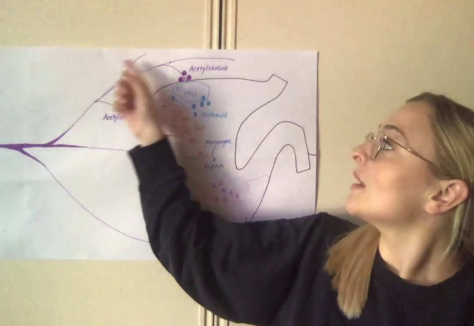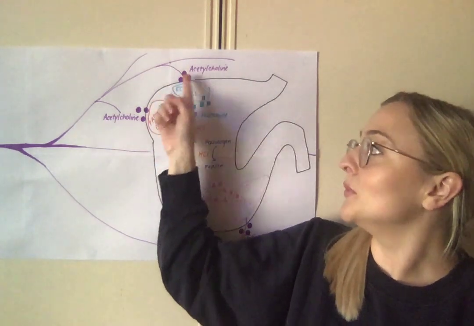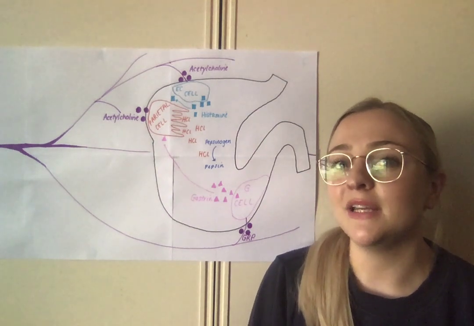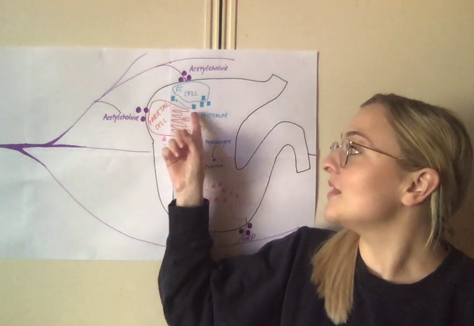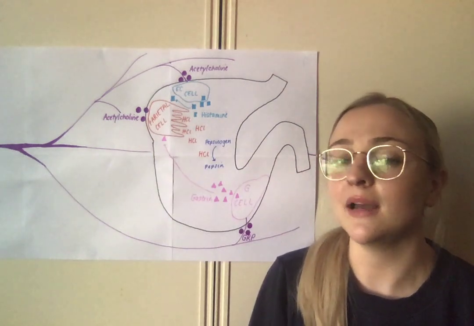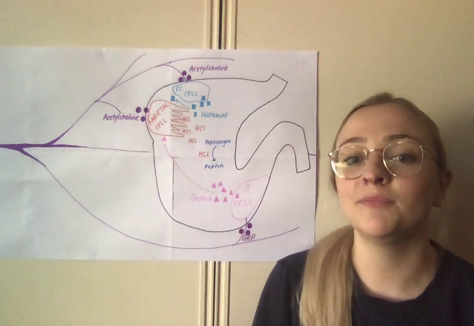Secondly, acetylcholine is again released by vagal efferents, which acts on these blue enterochromaffin or mast cells. This triggers the release of histamine. This histamine then acts by binding to H2 receptors on the gastric parietal cell, which again stimulates the release of hydrochloric acid into the lumen.